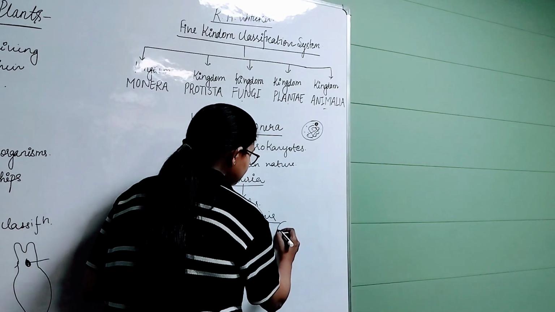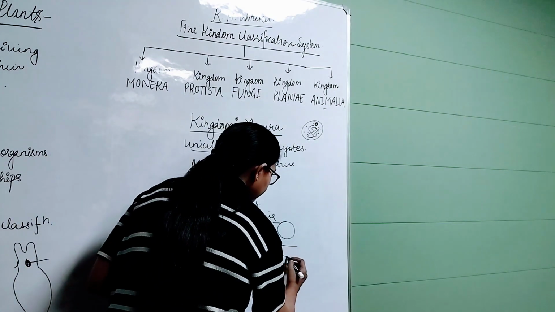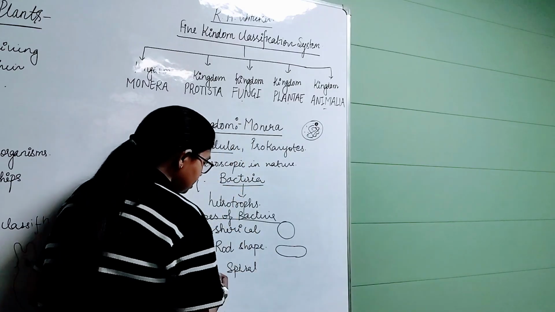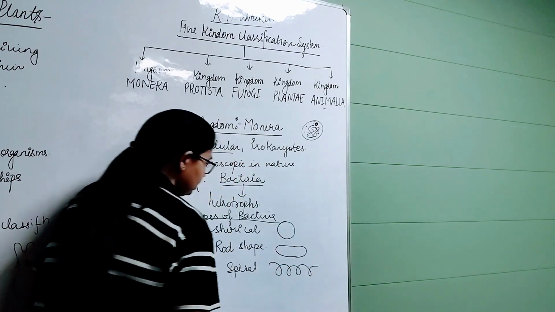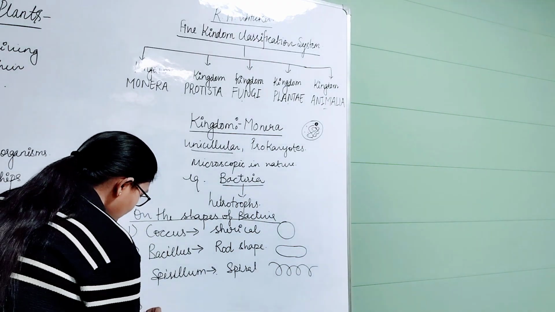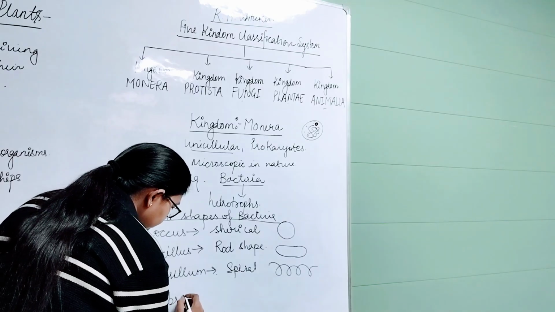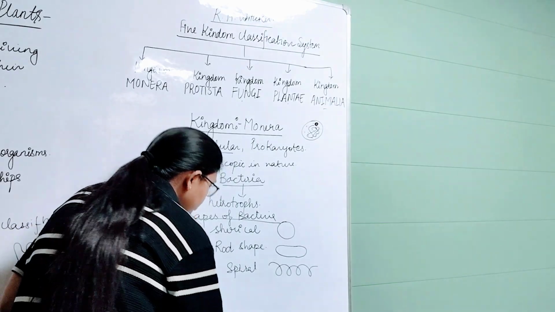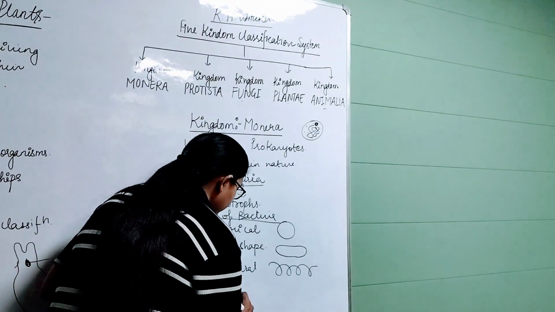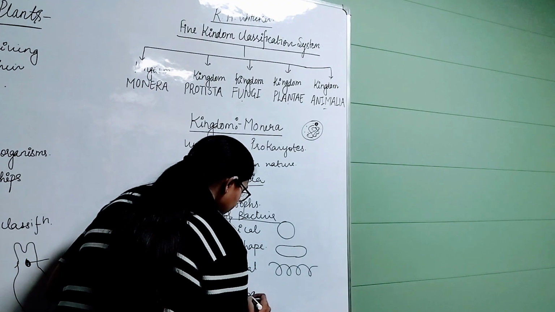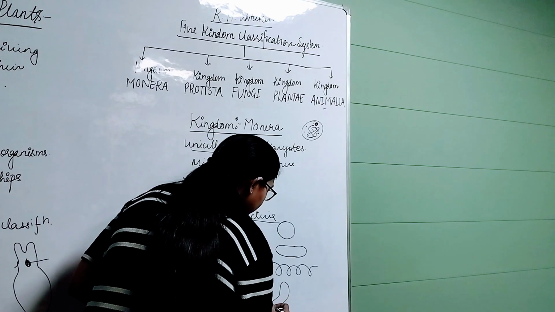So spherical means just like a sphere, simple; rod shape like this; and spiral means like this. And the fourth or last one is vibrio shape. Vibrio shape means the bacteria are comma shaped, like this.